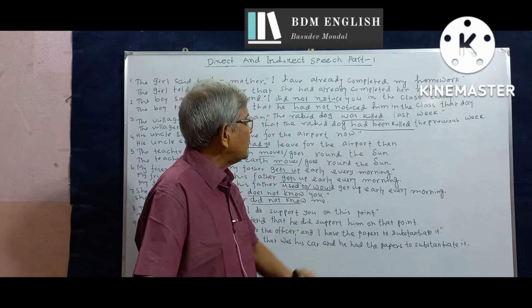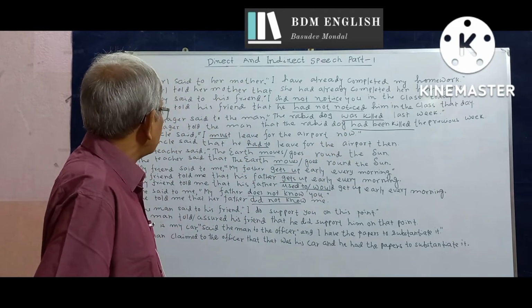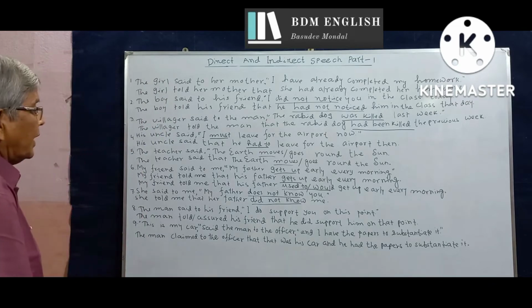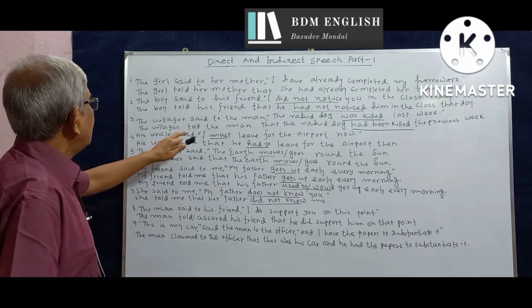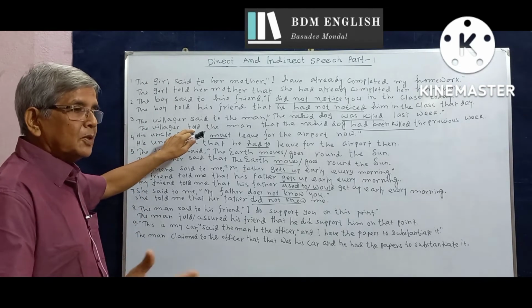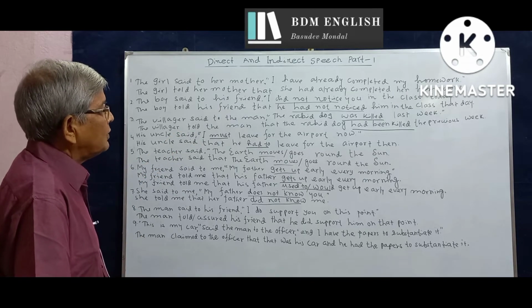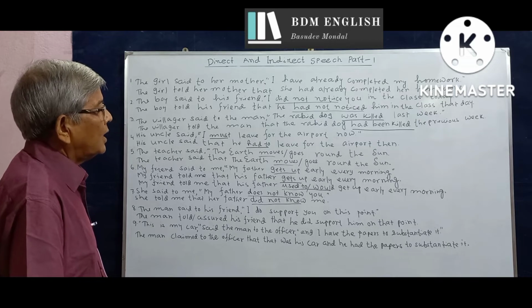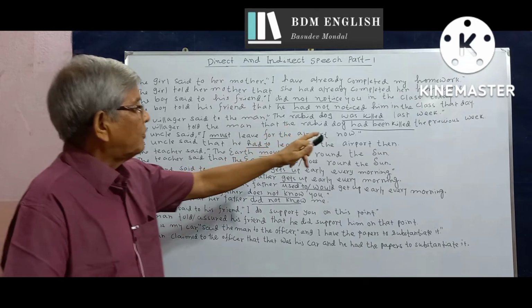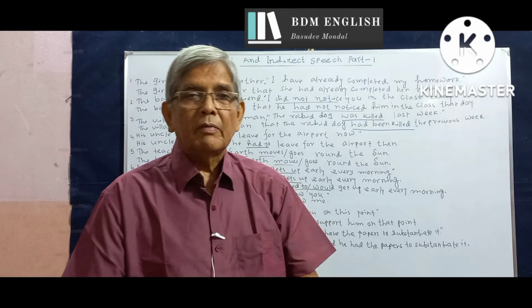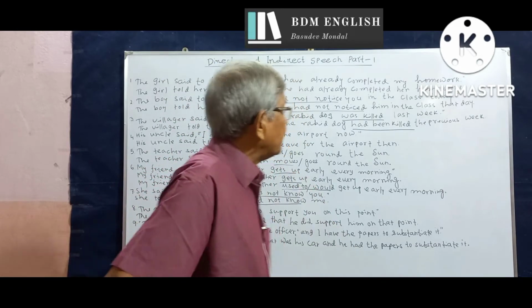Was killed thus turns into had been killed. The villager told the man. We can also use the verb informed in special situations. Told the man that the rabbit dog had been killed the previous week. That phrase last week changes to the previous week.